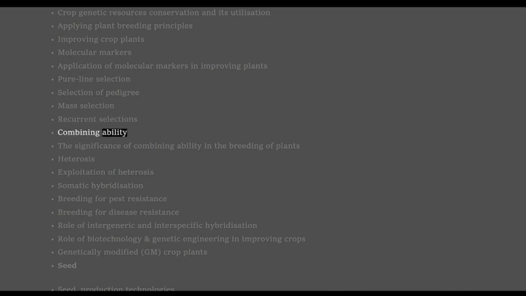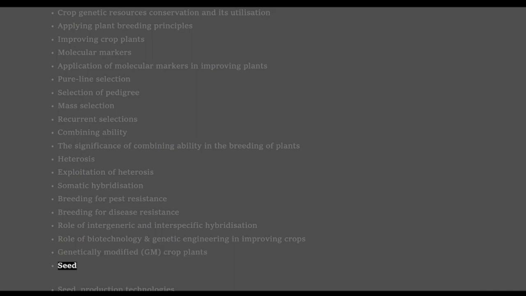Combining ability. The significance of combining ability in the breeding of plants. Heterosis. Exploitation of heterosis. Somatic hybridization. Breeding for pest resistance. Breeding for disease resistance. Role of intergeneric and interspecific hybridization. Role of biotechnology and genetic engineering in improving crops. Genetically modified, GM, crop plants.